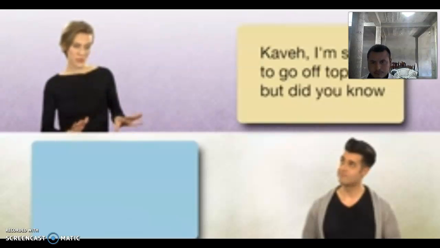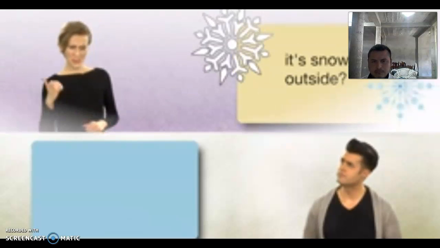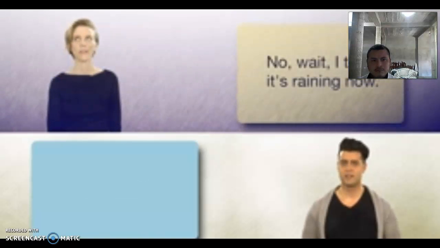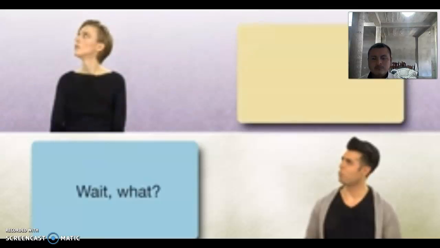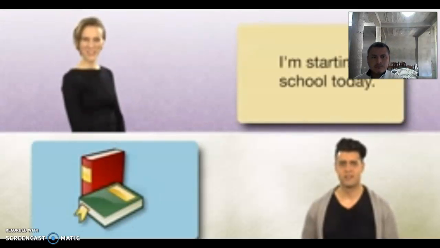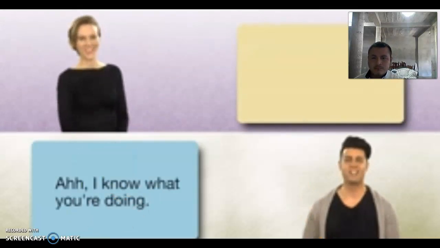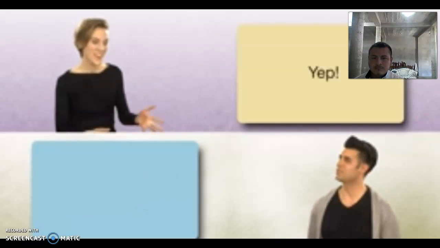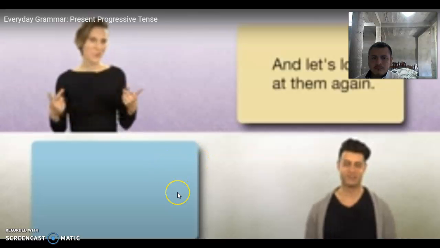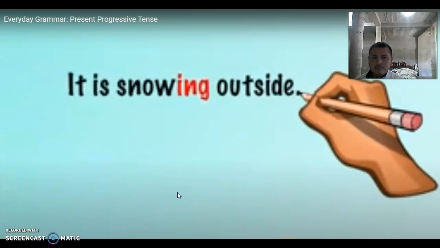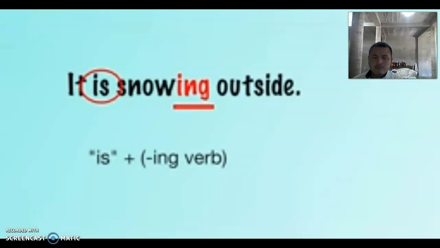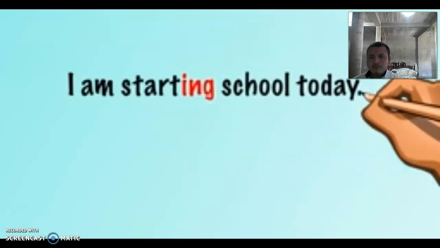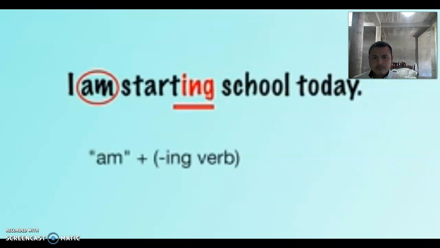Kave, I'm sorry to go off topic, but did you know it's snowing outside? Seriously? No way. I think it's raining now. Wait, what? I'm starting school today. Ah, I know what you're doing. You're giving present progressive examples. Yep. And let's look at them again. It is snowing outside. It is raining. I am starting school today.